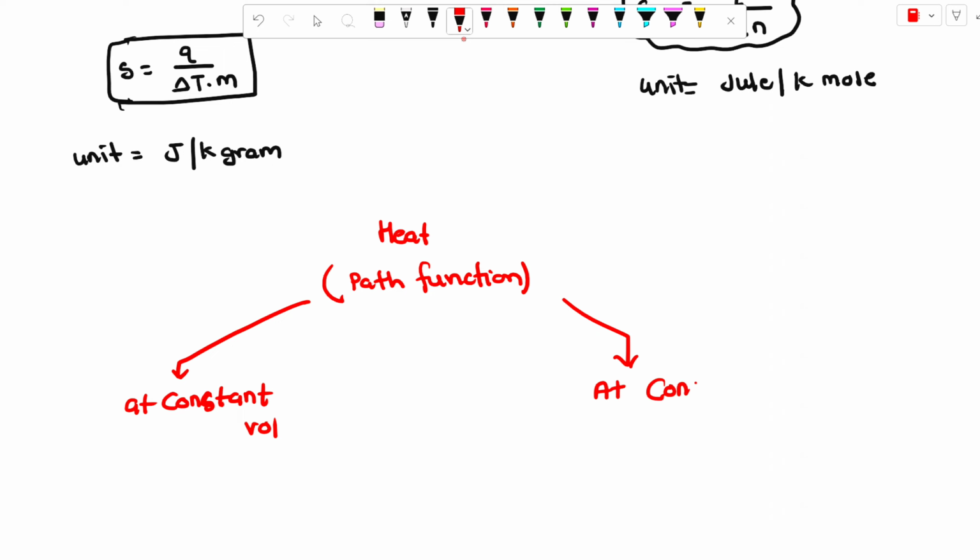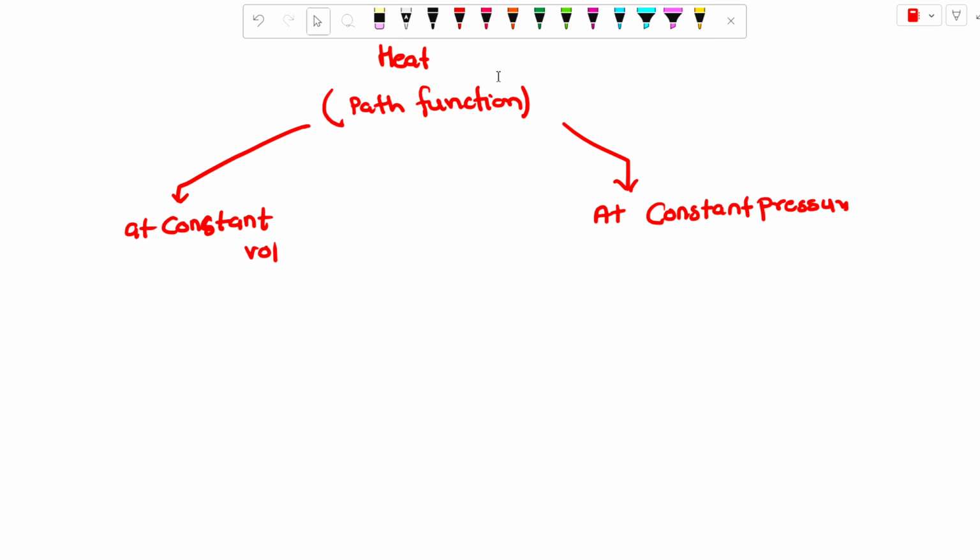At constant volume, the heat is a path function. At constant volume, the heat Q is equal to Qv. At constant pressure, Q is equal to Qp.